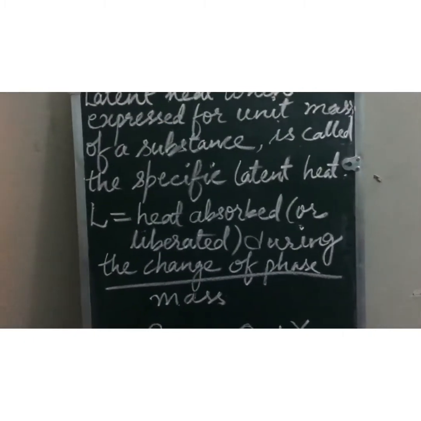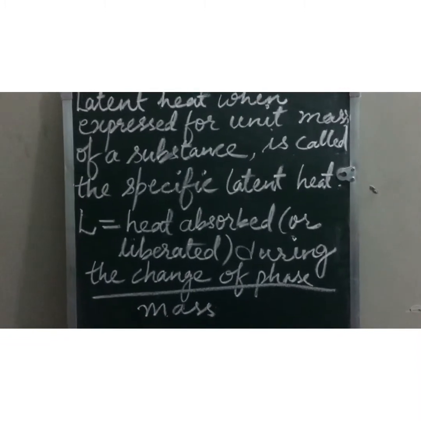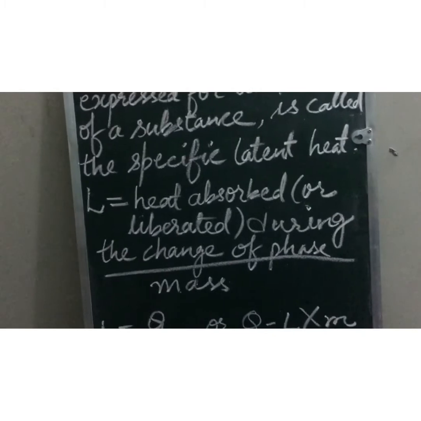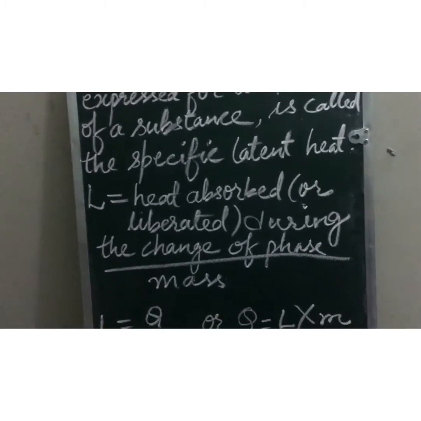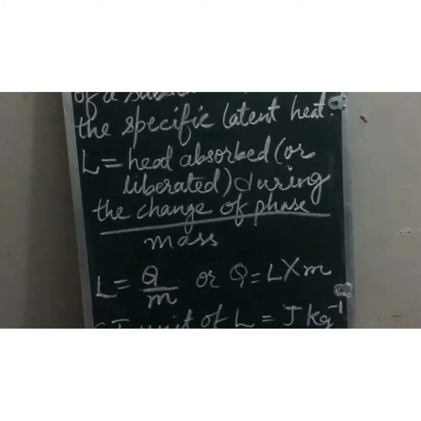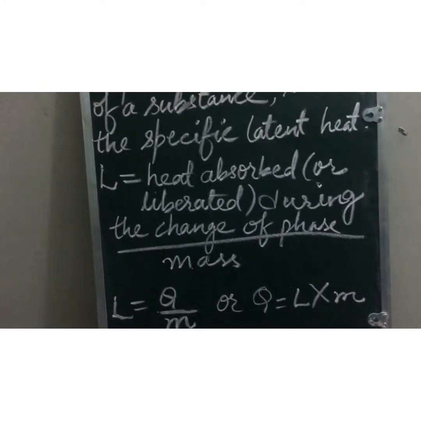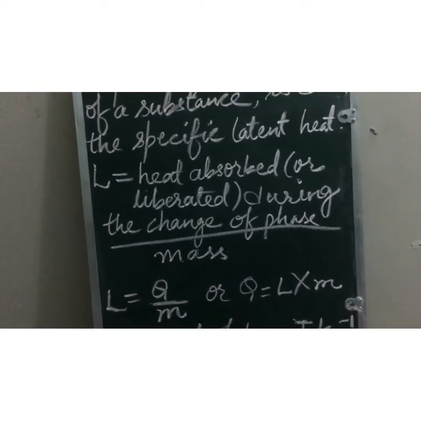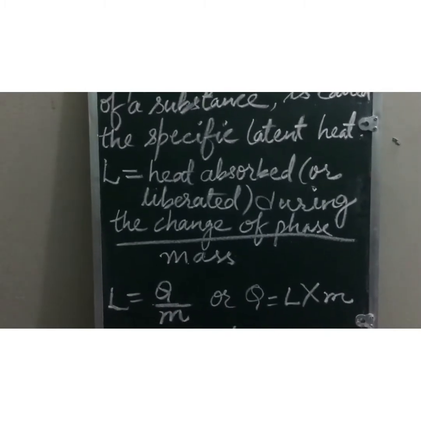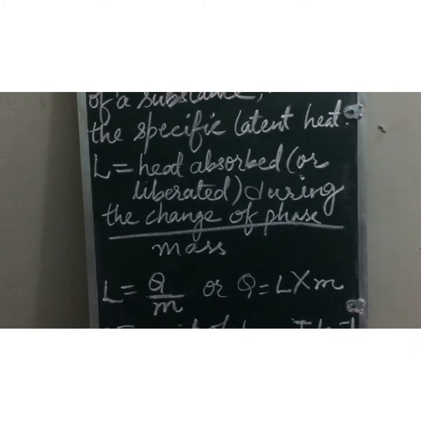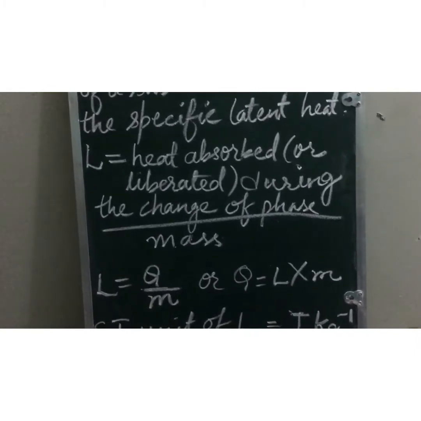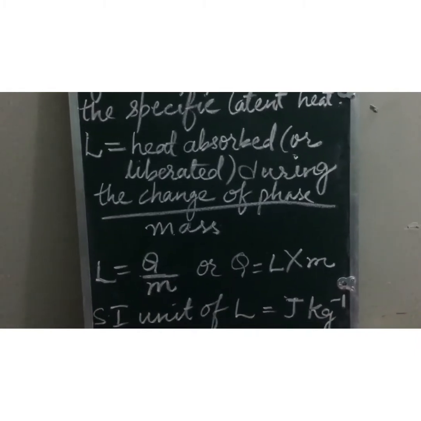The specific latent heat formula is heat absorbed or liberated during the change of phase divided by mass. When it is expressed for a unit mass, it is known as specific latent heat. So L equals Q by M, since heat absorbed or liberated during change of phase is represented by Q. Or we can write Q equals L into M. Heat absorbed or liberated is equal to specific latent heat multiplied by the mass.